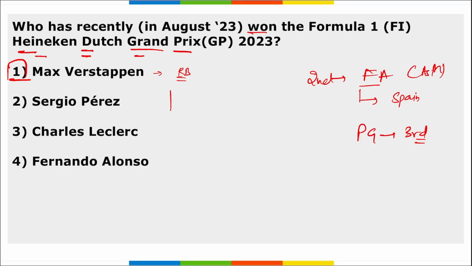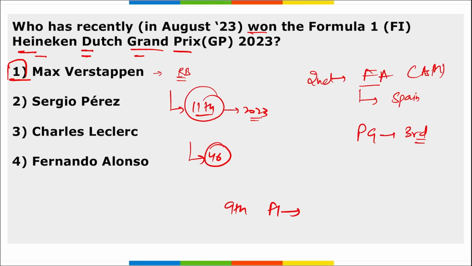Also for Max Verstappen, it is the 11th victory of 2023, and it is the 46th victory of his career. This also marks the 9th consecutive F1 win for Red Bull. Correct.